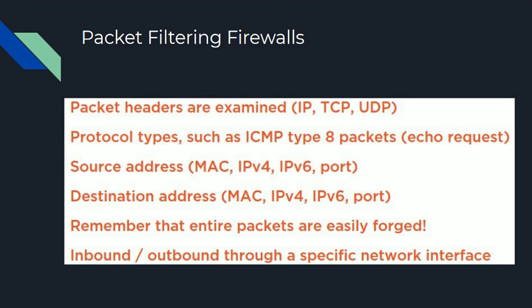This topic is very important from the firewall's perspective, because it contains everything about the headers: TCP, UDP, protocol type, source address, destination address. Remember, the entire packets are easily forged, inbound or outbound through a specific network. These are very important topics for packet filtering. All packet filtering depends on these objects.